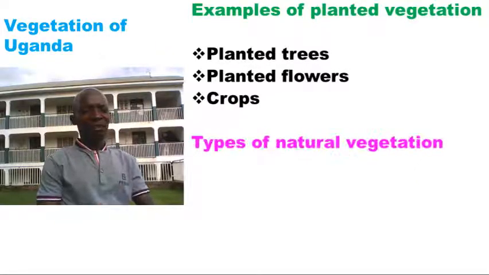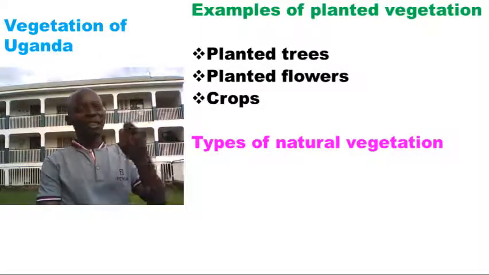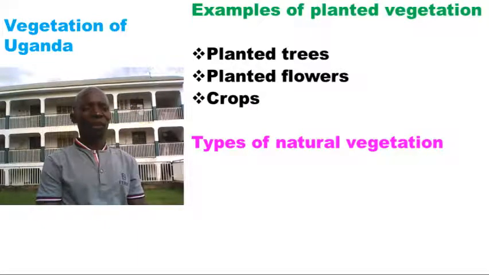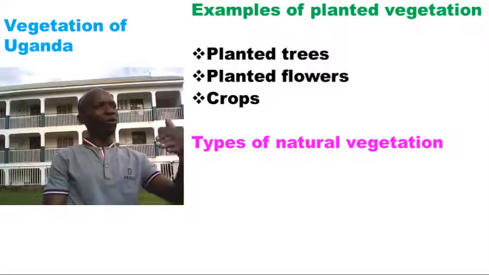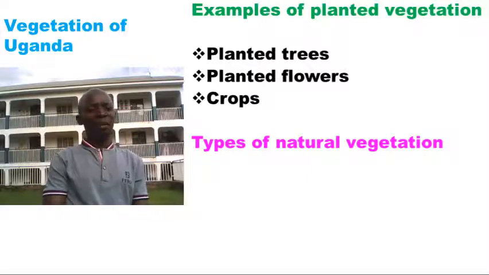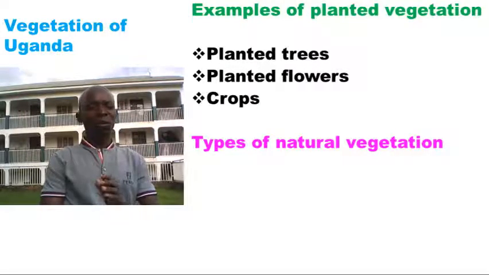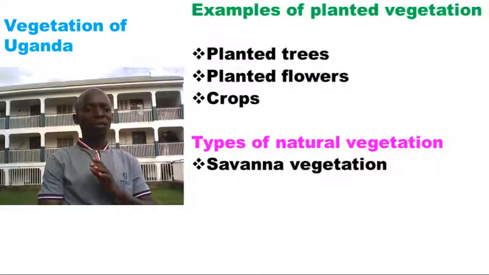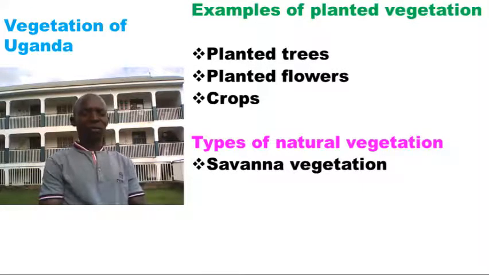Then in the next subtopic, we shall be looking at types of natural vegetation. Natural vegetation is also subdivided into other types. So, what are the types of natural vegetation? We have one, savanna vegetation.